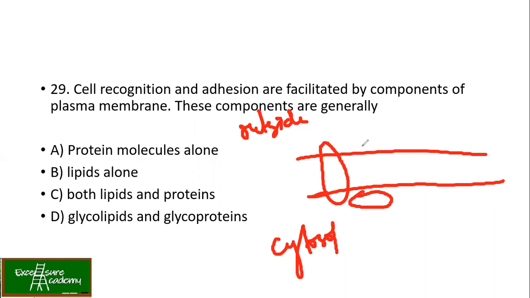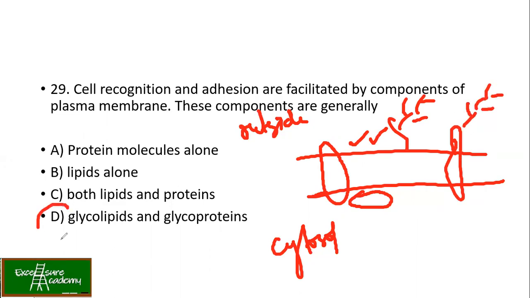So we know that on the outside of the membrane, proteins are present, lipids are present, but for recognition and adhesion, it is always the glycan region which helps in the attachment, in cell to cell recognition. So it is not only the proteins and not only the lipids, but the glycolipids which have the sugar moiety, or the proteins having the sugar moiety. So here the answer is option D, glycolipids and glycoproteins.